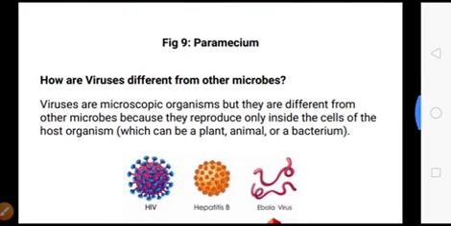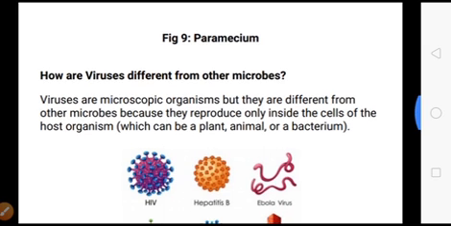Now, how are viruses different from other microbes? Viruses are microscopic organisms, but they are different from other microbes because they reproduce only inside the cells of the host organism. Means उसका independent structure नहीं होता, लेकिन वो host organism के अंदर reproduce करता है, which can be a plant, animal or bacteria.